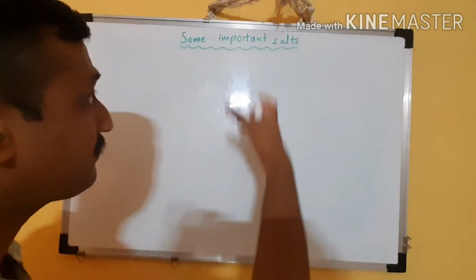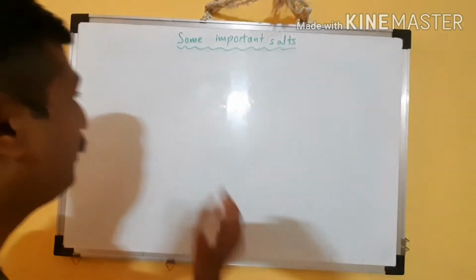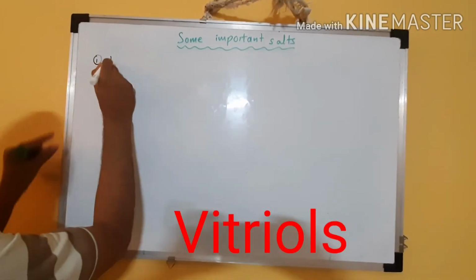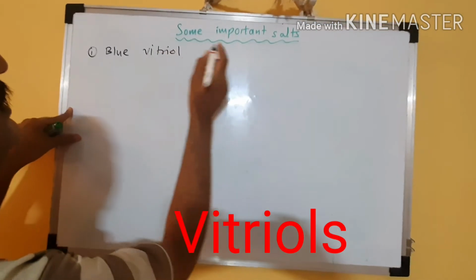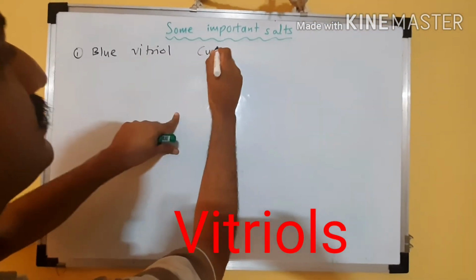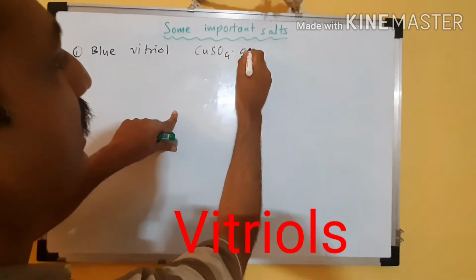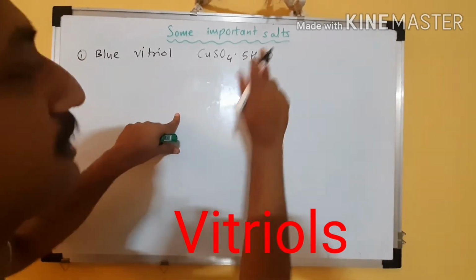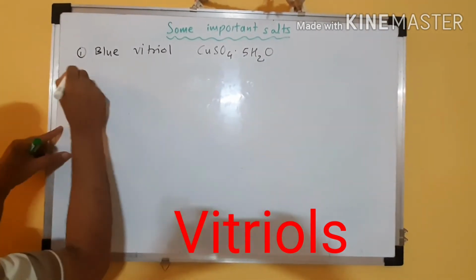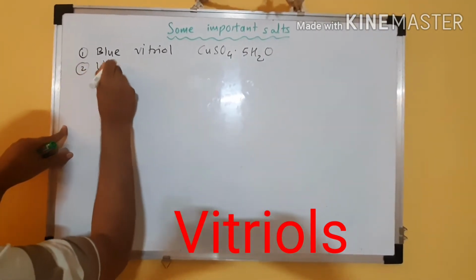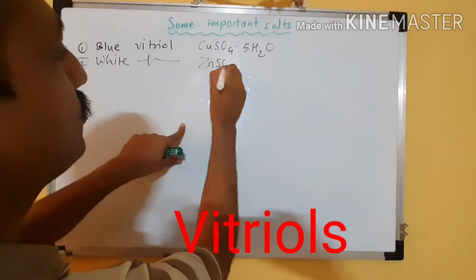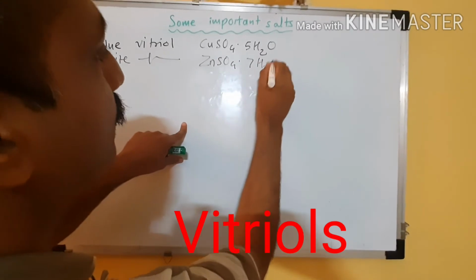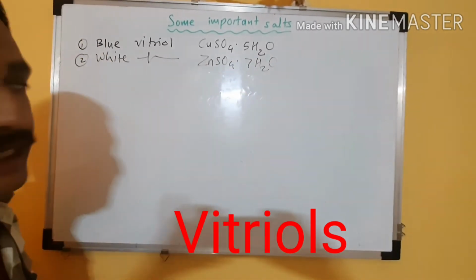For example, let's see which salts I am going to tell you. The first one is blue vitriol, which is a very common one. Its chemical formula is CuSO4 5H2O. It is copper sulfate pentahydrate. The second one is white vitriol. So what is white vitriol? It's ZnSO4 7H2O, that is zinc sulfate heptahydrate.